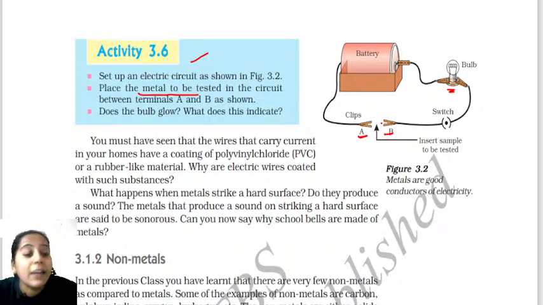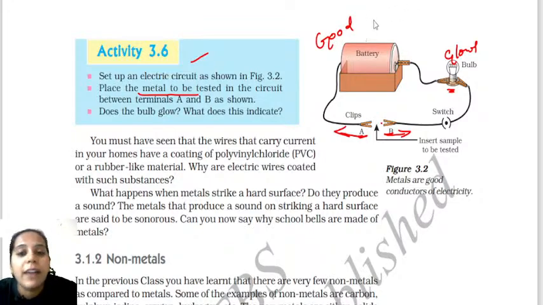In activity 3.6, what are you observing here? When I connect the terminals of the metal, the bulb automatically glows. Why does the bulb glow? These metal wires are carrying the electricity. So by knowing this, we can conclude that they are good conductors of electricity. Most of the metals are good conductors of electricity. That you will come to know.